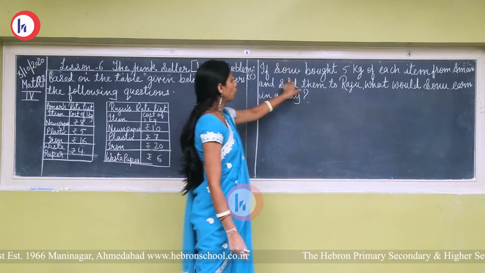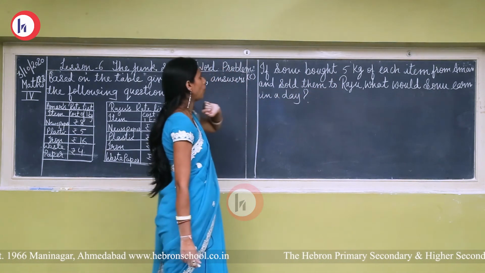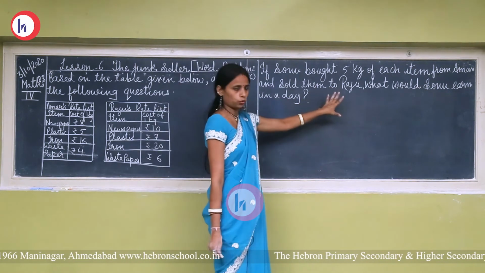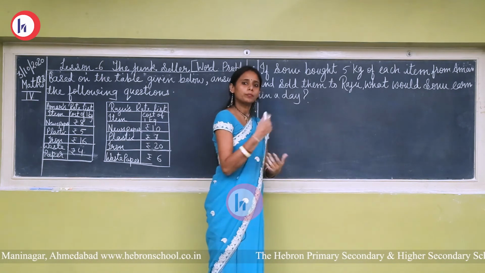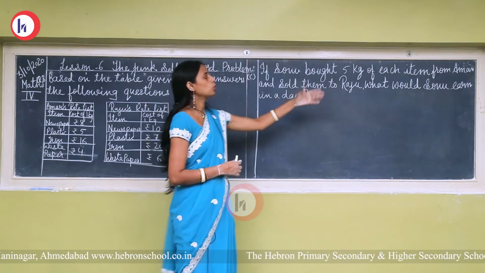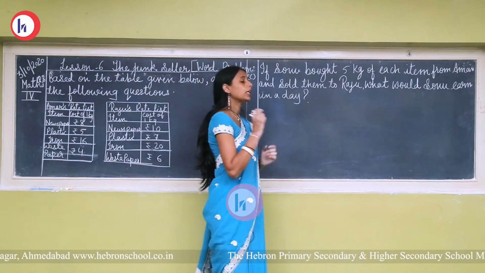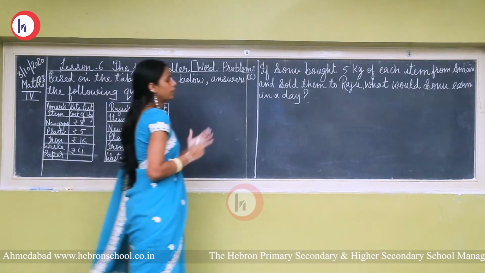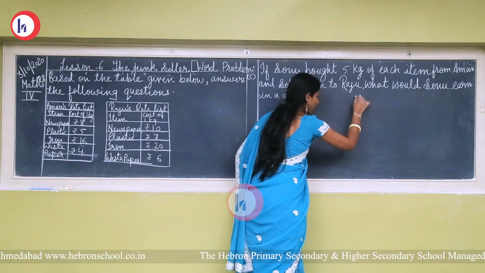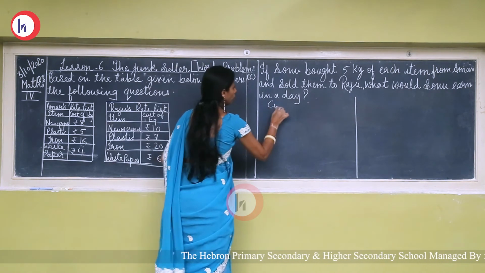See, if Sonu bought 5 kilograms of each item from Aman and sold them to Raju. Aman's shop से हर एक item का 5 kilogram उसने purchase किया and then sold them to Raju. Raju की shop पर उसने sell out कर दिया. What would Sonu earn in a day? Okay, one day में उसको कितना earn होता है? So first of all we have to find out the cost price and selling price for 1 kilogram.